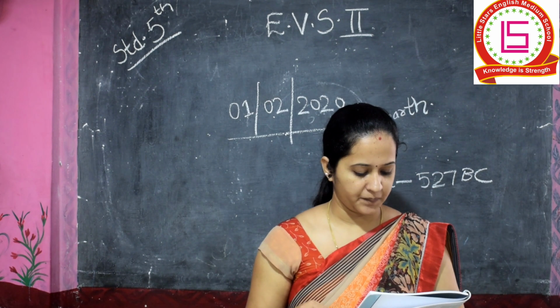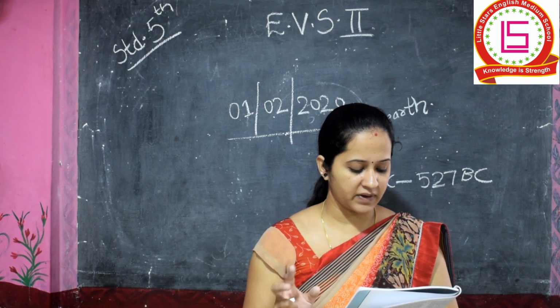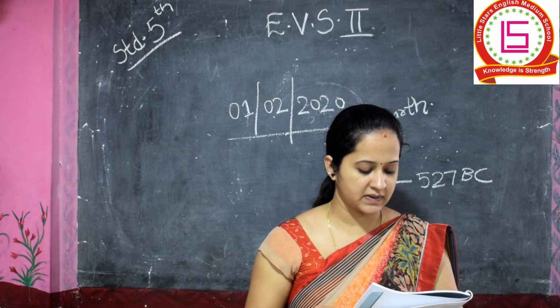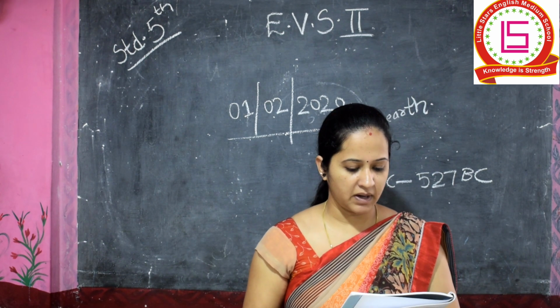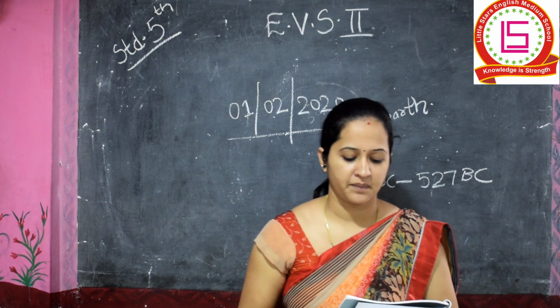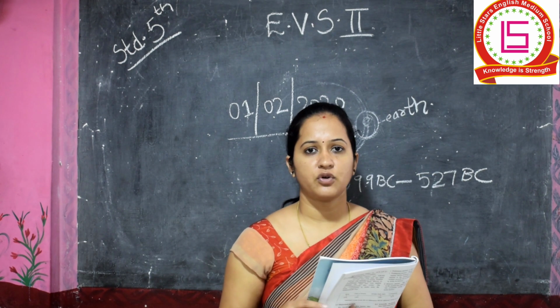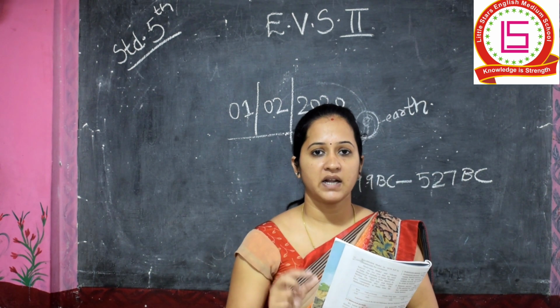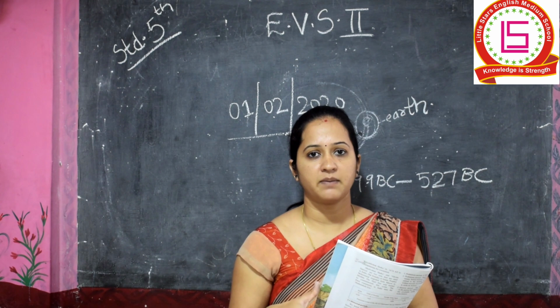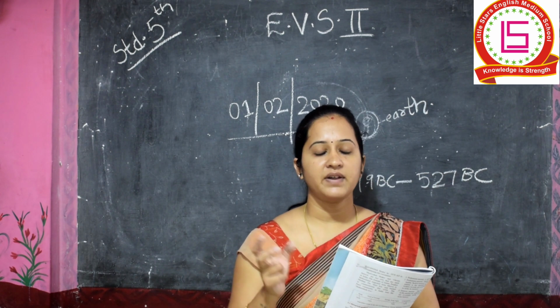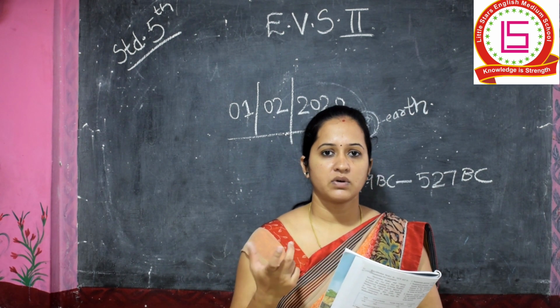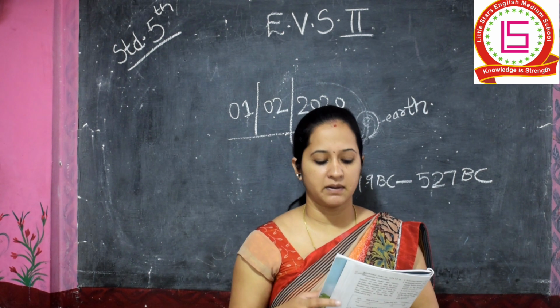However, a rough estimate of how many years ago they existed can certainly be made using scientific methods. As I have told you, they cannot tell the exact date and time when the event took place, but they roughly estimate how many years ago it took place.